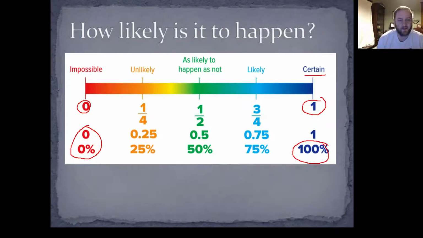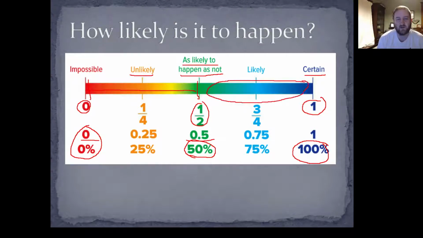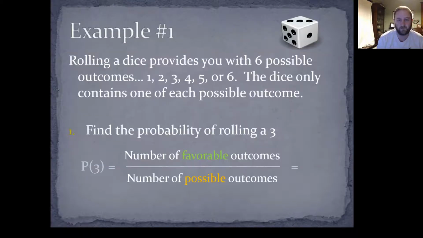Now, let's say there's a 50% chance. That means it's as likely to happen as not, which means it's got a 1/2 probability, 0.5 or 50%. Anything between 0 and 1/2, we say that's unlikely. It could be 1/4, 1/3, 0.25, 0.4. Anything between 0 and 0.5, or 0 and 50%, we say that's unlikely. If it's between 1/2 and 100%, we say that's likely to happen.